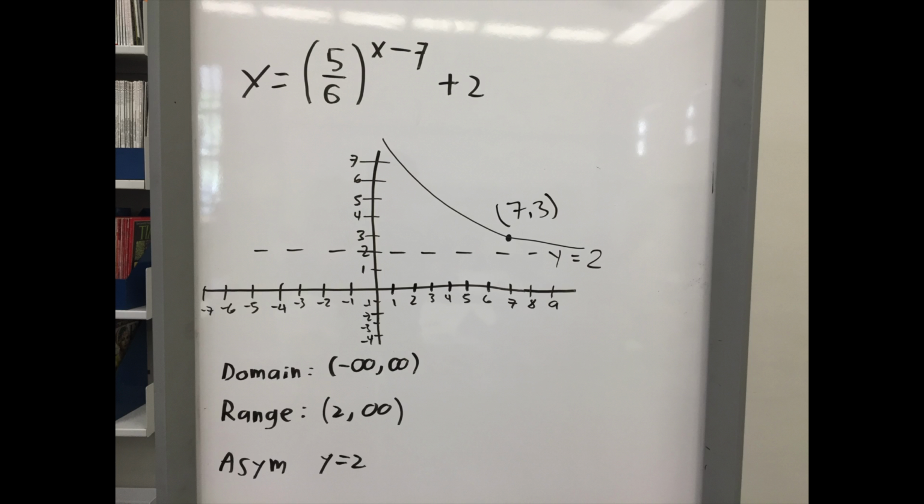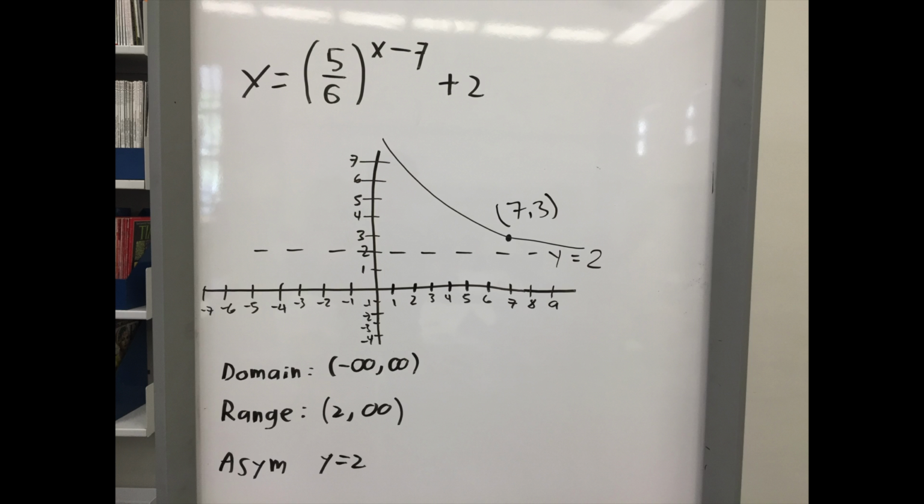So you look at the plus 2. That's adding to the first part of the equation. That plus 2 means that the asymptote is going to be 2 units upward in the y position. So because you have that, and because all of the function is positive, that means that the key point, as always, should be 1 unit above the asymptote. So that's how you get the 3, because you have 2 plus the 1 unit that it's floating above. So that's 7 comma 3.